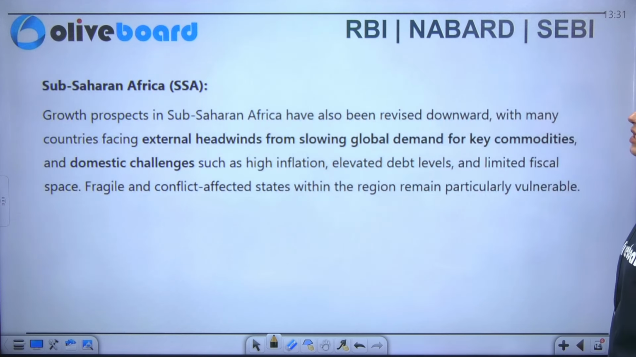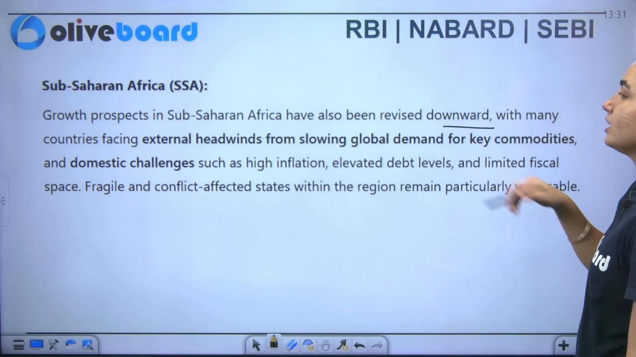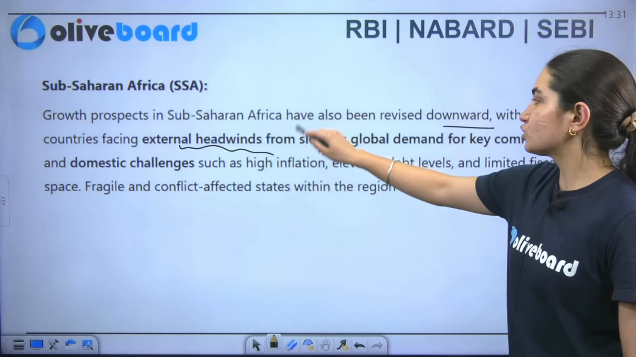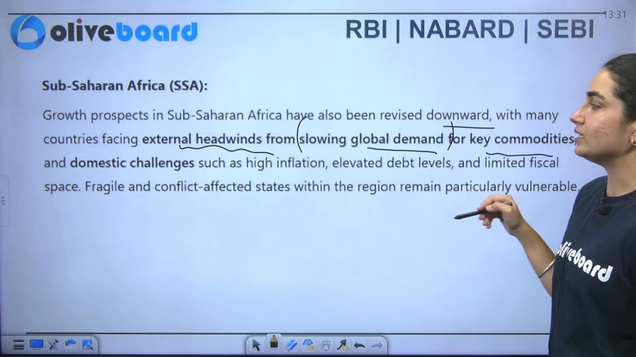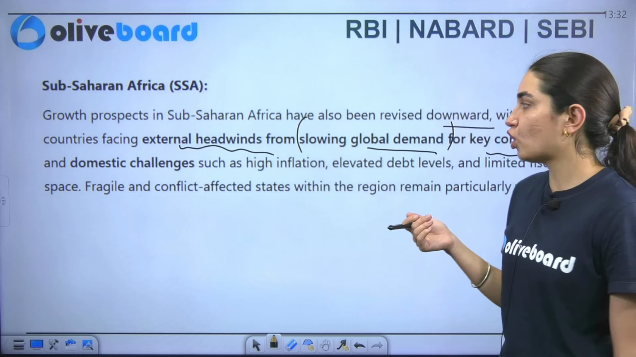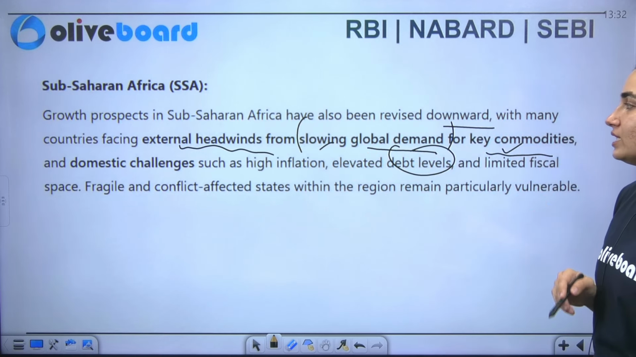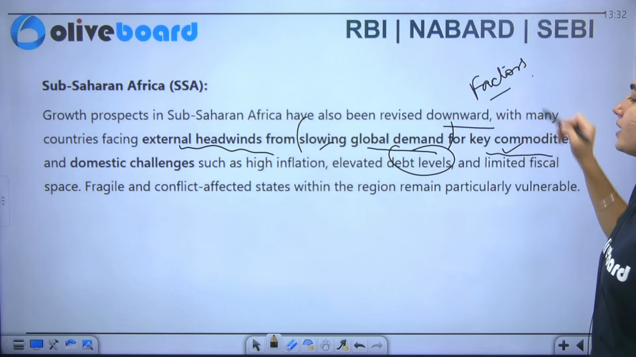When I talk about sub-Saharan Africa, this shows that it has been revised downwards, with many of the countries facing one factor, which is external headwinds from the slowing of global demand for the key commodities, as well as the domestic challenges. Now what are the domestic challenges here? Maybe inflation, maybe unavailability of jobs, maybe elevated debt levels, limited fiscal space. So these are the many factors behind it.